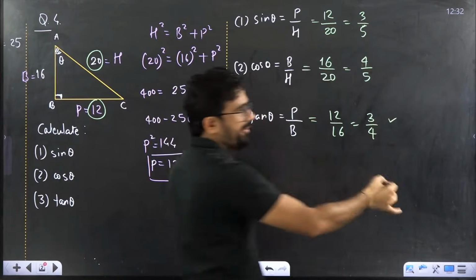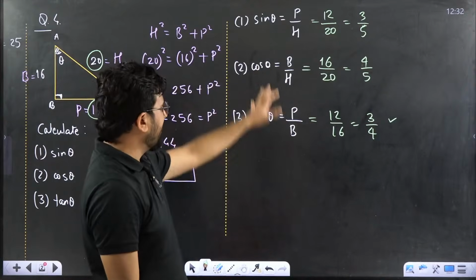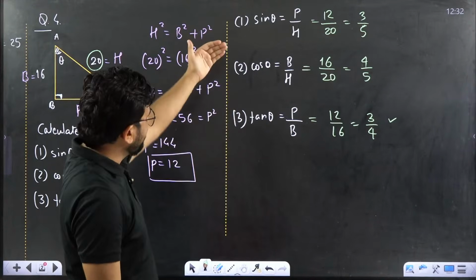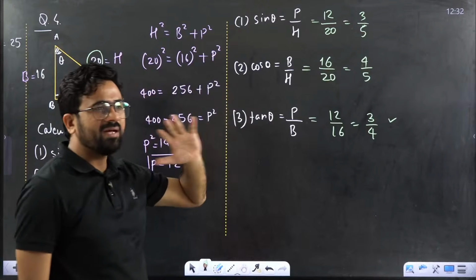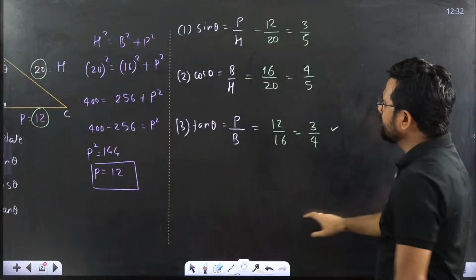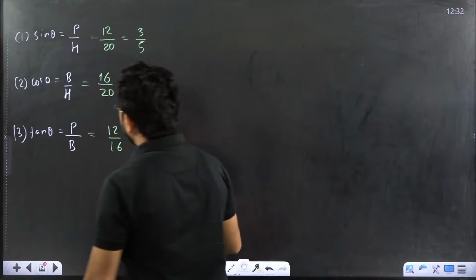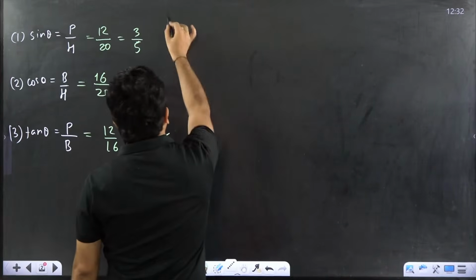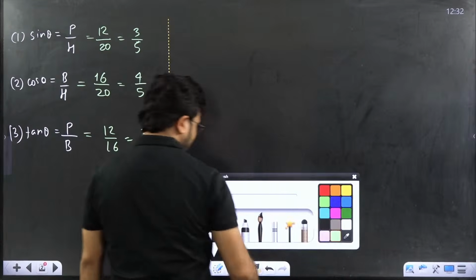Very simple thing. Everyone has to understand what I am giving. Understood? So sin theta, cos theta, tan theta. This is the way we have to understand these ratios. Okay, I'll tell you further more. Please listen carefully to what I am telling you here.